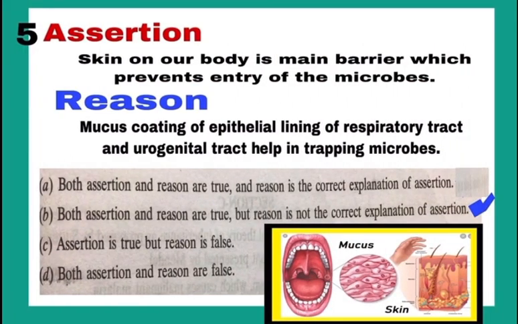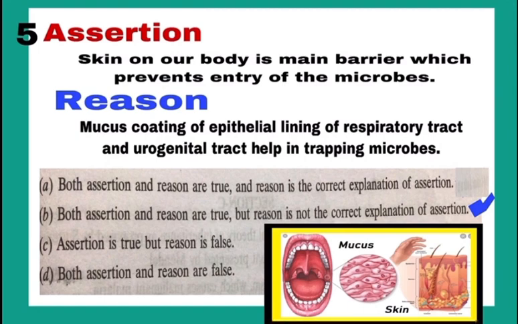Question number 5. This question is assertion reason type. The assertion statement is: skin on our body is the main barrier which prevents entry of microbes. Yes, it is a correct statement. Skin covers the majority of the external surface of the body and protects us from entry of microbes.